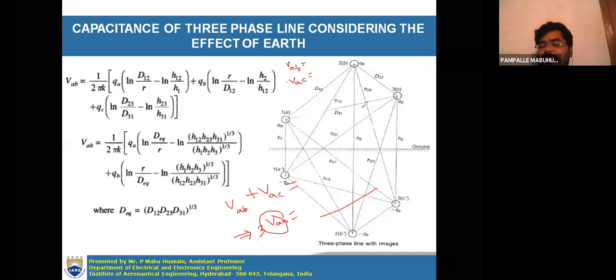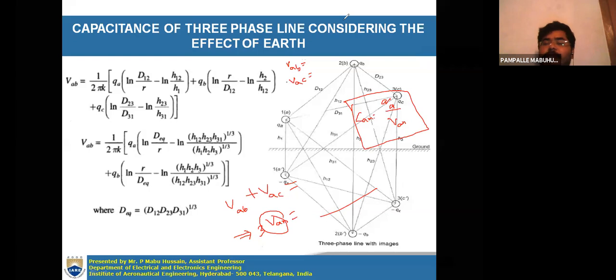After finding VAN, you can determine the CAN value. CAN is equal to QA by VAN. That's it. So this is the capacitance to earth for a three-phase transmission line. In the earlier case the effect of earth was not considered. Here you have to consider the effect of earth.